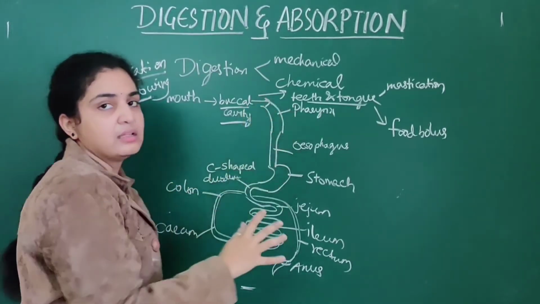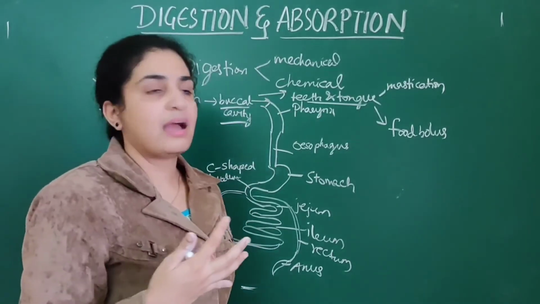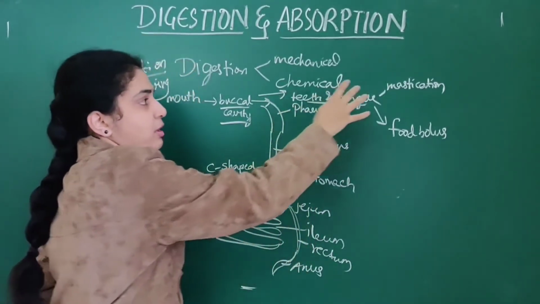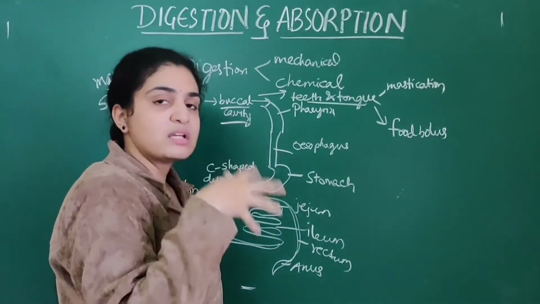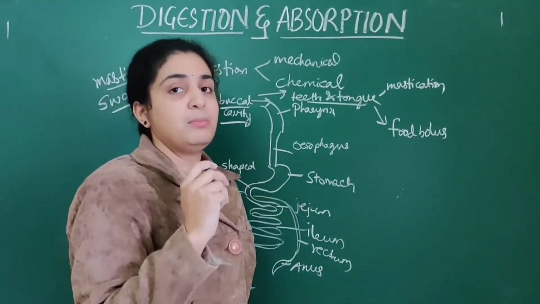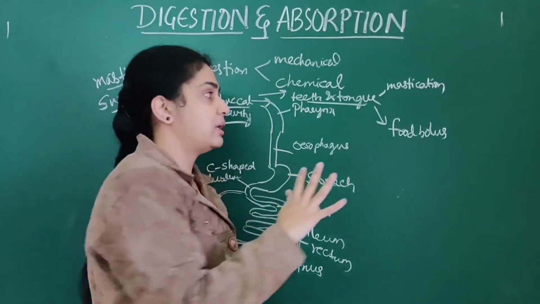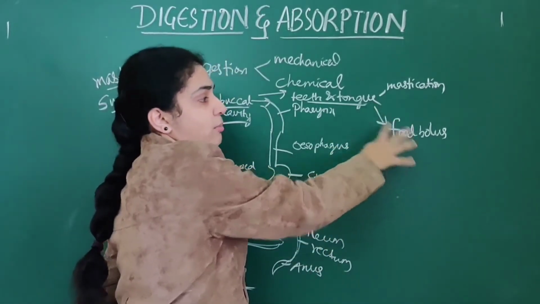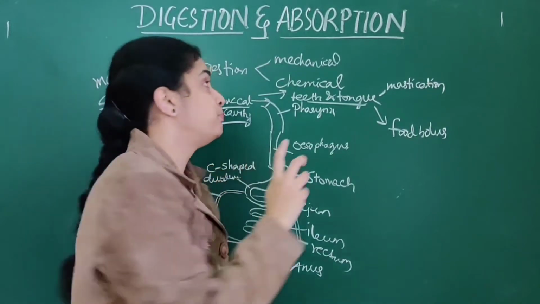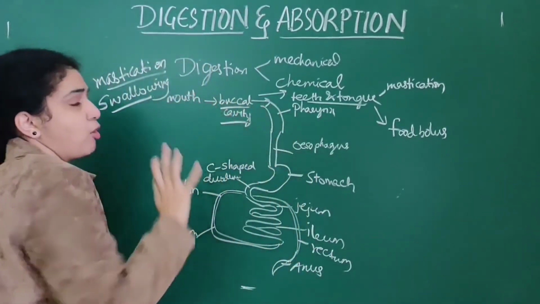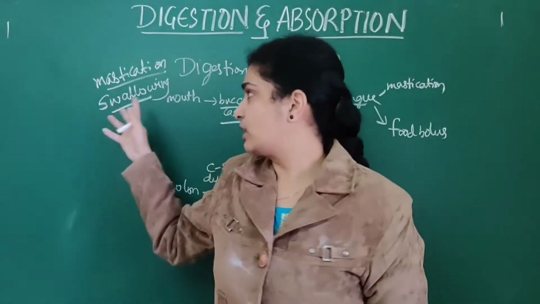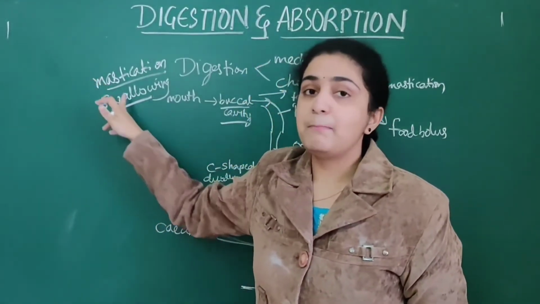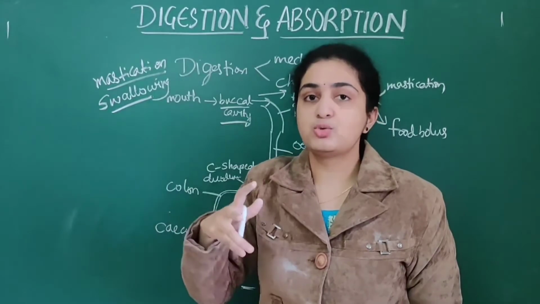The teeth and tongue present in the buccal cavity play an important role in mastication of food, and the mucus in the saliva also plays a very important role along with them, helping in the formation of food bolus. What are the main functions of the buccal cavity? An important NEET question. They help in mastication of food, that is chewing.